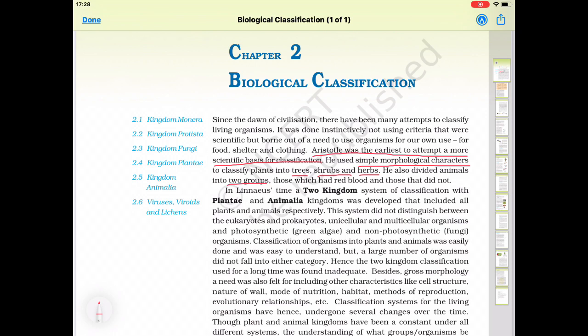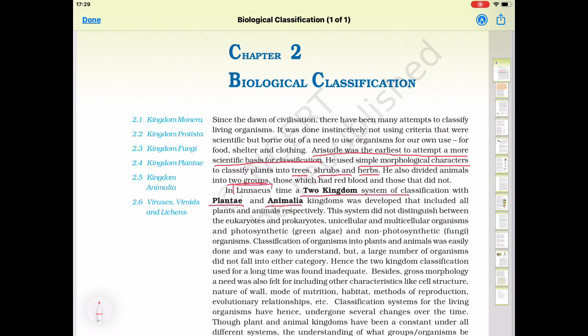Later, Linnaeus gave the two kingdom classification, in which he divided the organisms into plants and animals based upon whether the cell wall is present or absent. In plants, the cell wall is present, and in animals, the cell wall is absent. The two kingdom classification was given by Carolus Linnaeus.